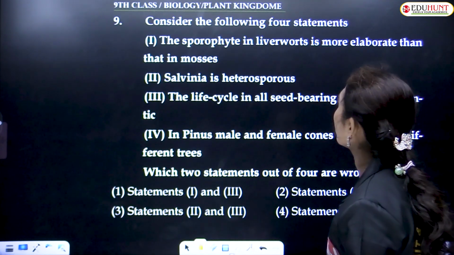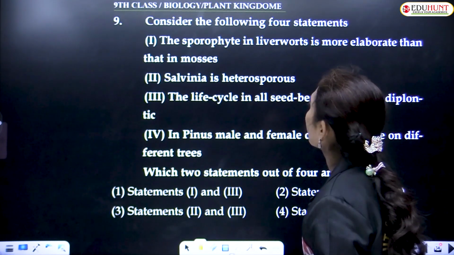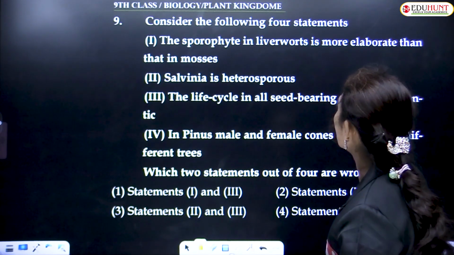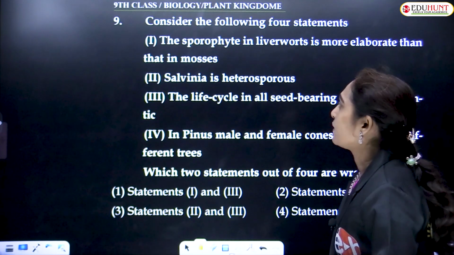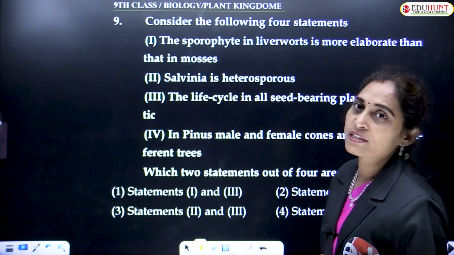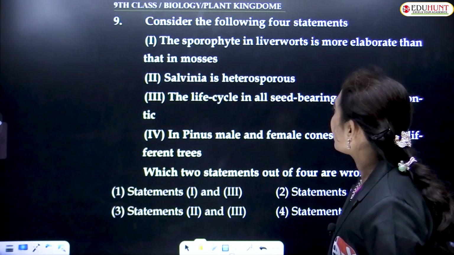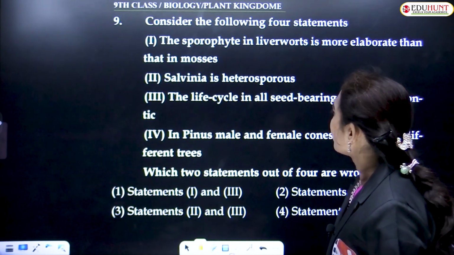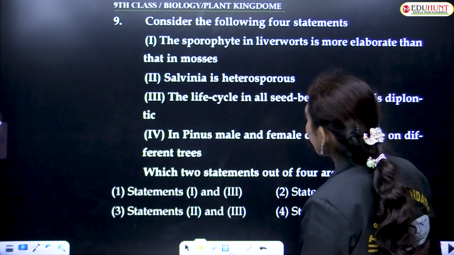Consider the following four statements. The sporophyte in liverworts is more elaborate than that in mosses. Liverworts are Hepaticopsida, and Salvinia is heterosporous. The life cycle in all seed-bearing plants is diplontic.